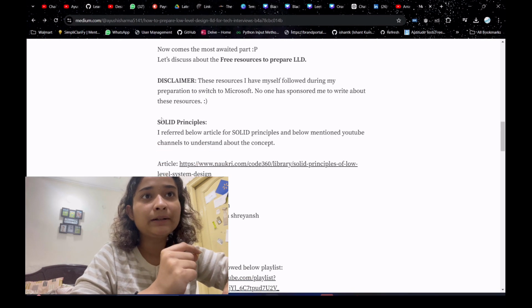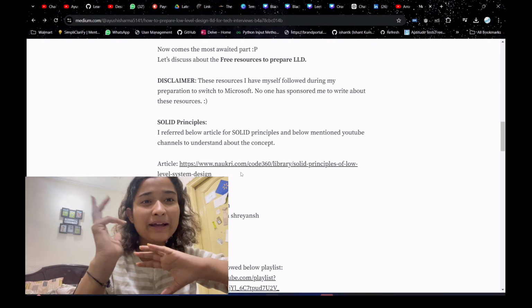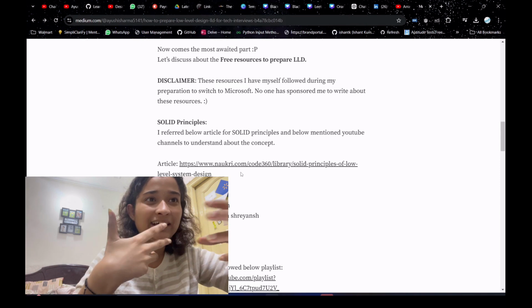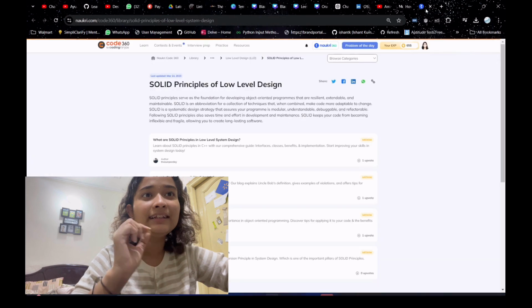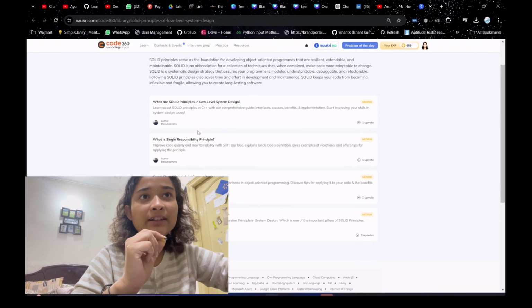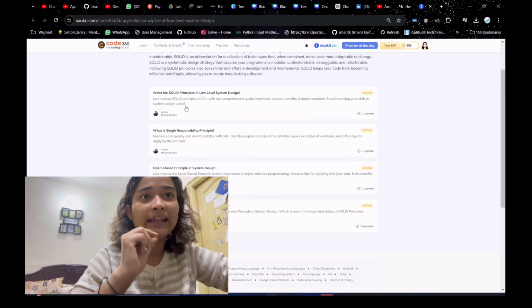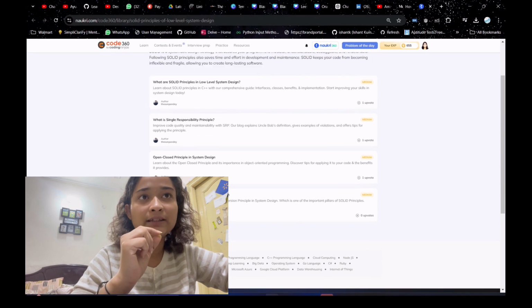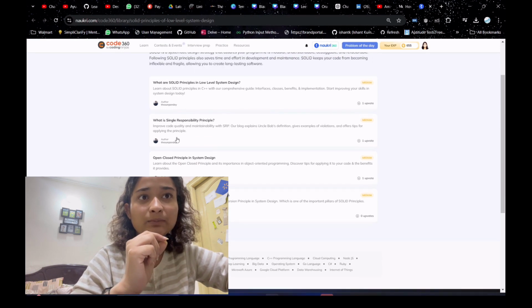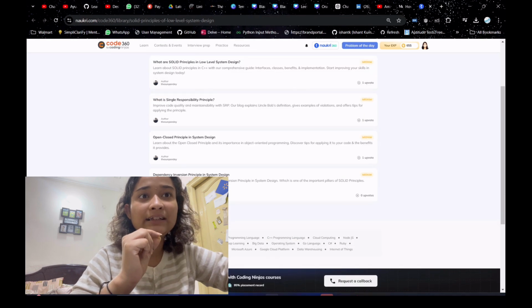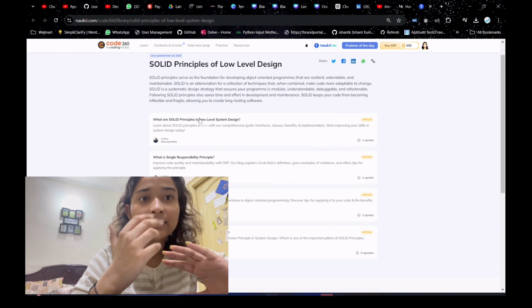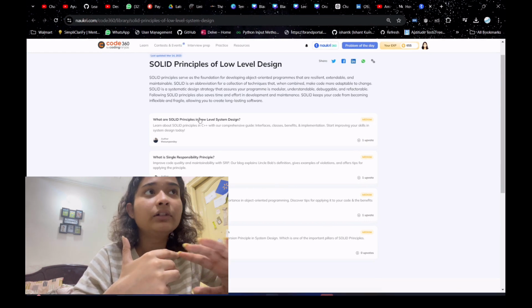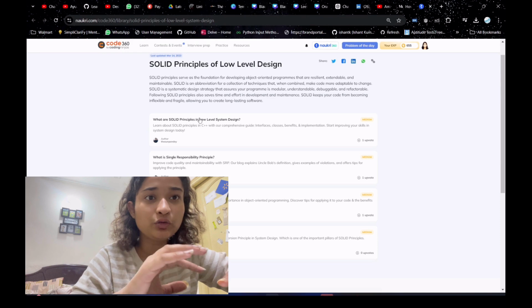So for SOLID principles, right, this is a very good article by Code Studio. It was by Code Studio, now it's overtaken by Naukri, I think. But yeah, this was a very good article. And in this article, right, if you see, firstly they have explained what are SOLID principles, right, and then after that they have explained every principle, like what is single responsibility principle, open close principle, dependency inversion principle, right? So there are one or two which are not here, that you can check on other YouTube channels or YouTube videos. I'll tell you those YouTube channels also.